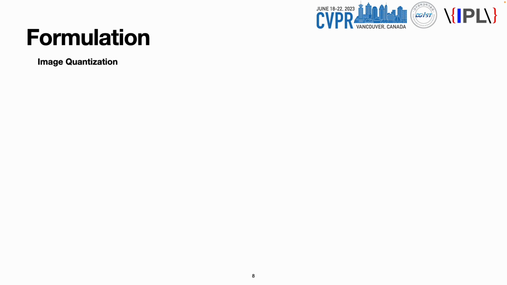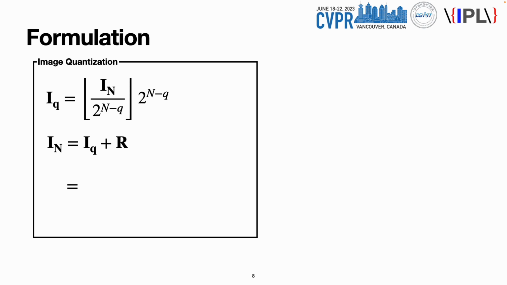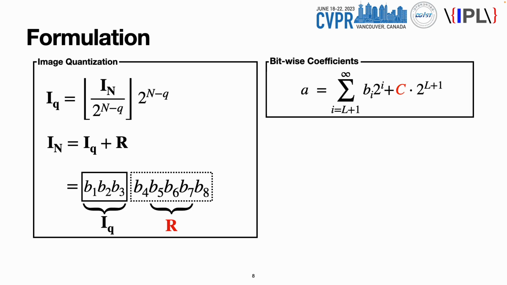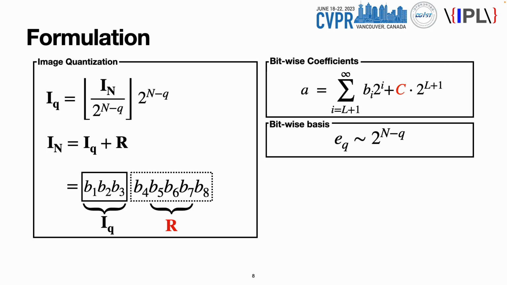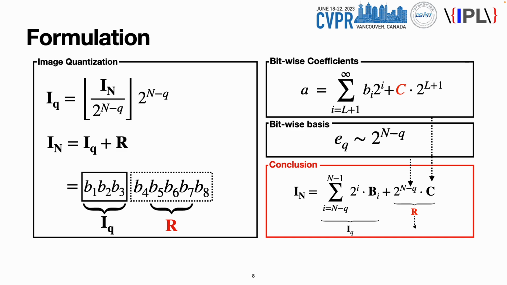Let's apply them to image quantization. The quantization is the same as representing MSBs of the image, which can be calculated with the following floor operation. As a result, we divide the high bit depth image I_N into low bit depth image I_Q and residual image I_R. R is the loss of the quantization operation. We apply the aforementioned bitwise coefficients and bitwise basis to reformulate residual image R. Thus, our ABCD is a function of bitwise basis and latent vector Z.